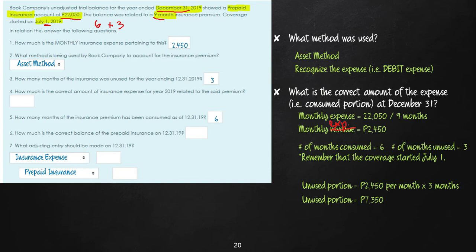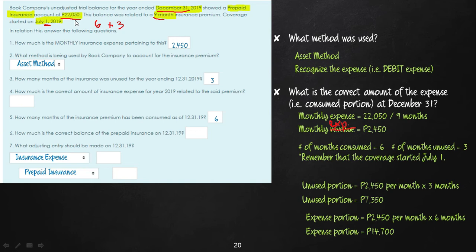Now, in contrast to that, the expense portion, which represents the expired portion of your insurance, is good for 6 months. So therefore, you will have 2,450 times 6 months. So the expense portion is 14,700. Okay, so just to check class, 7,350 plus 14,700 should give you 22,050.